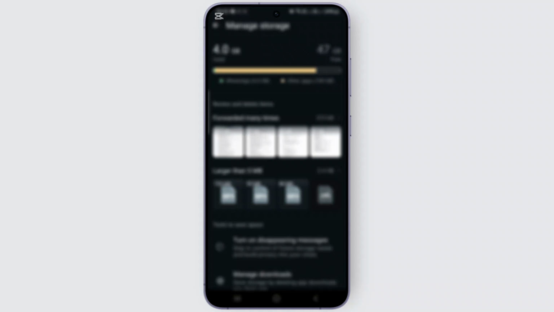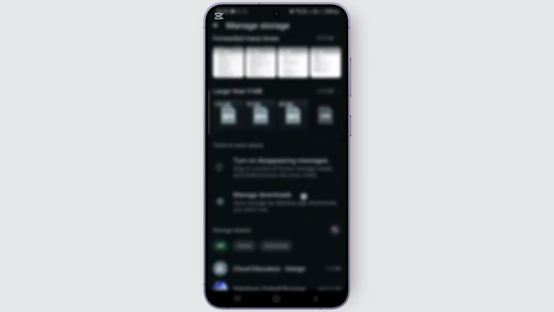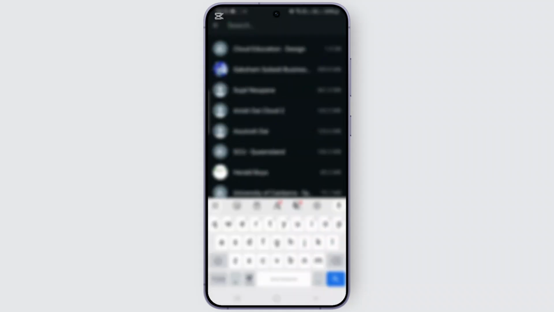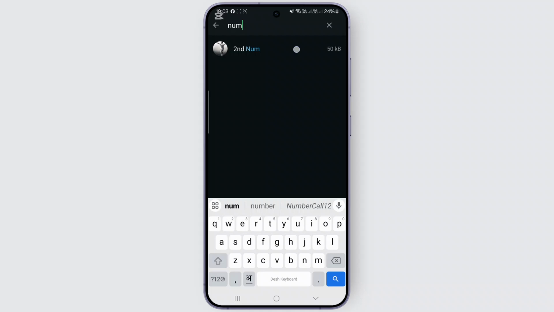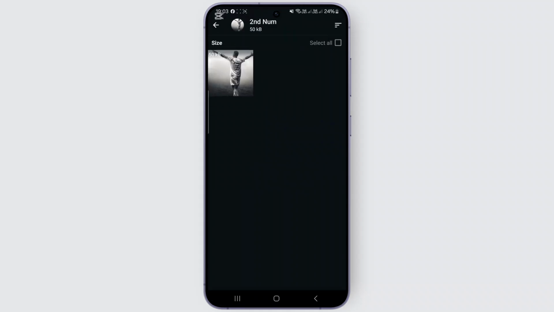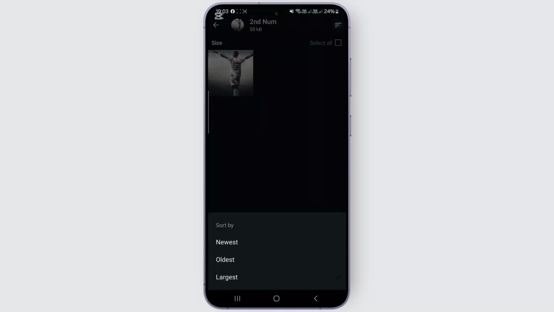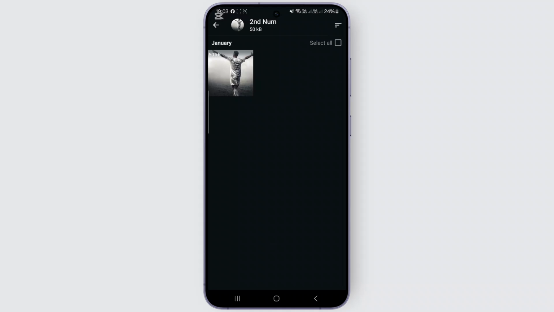And from over here, what they do is simply select on this chat section and select the person who sent you the view once photos. But when you click on this option and simply sort it by new, you can see there is actually no new photos, and all of the videos in which you see this process are fake, so don't follow them.